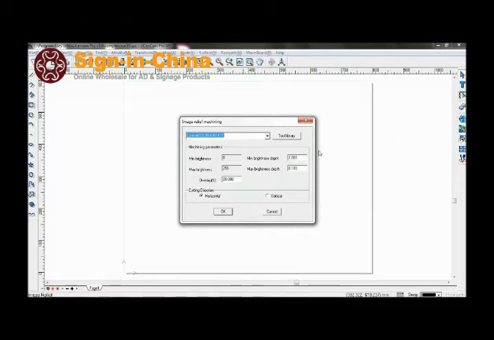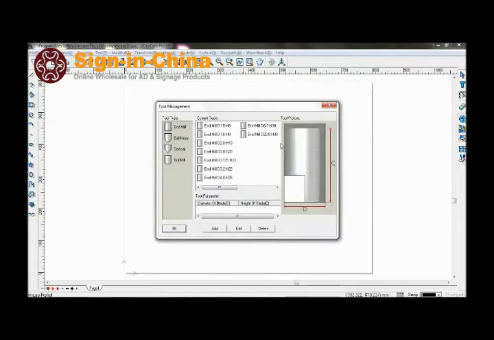Firstly, select your tool. And select ball nose with a diameter 2, height 10.